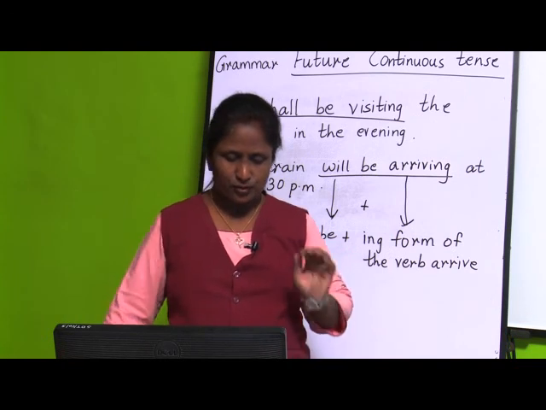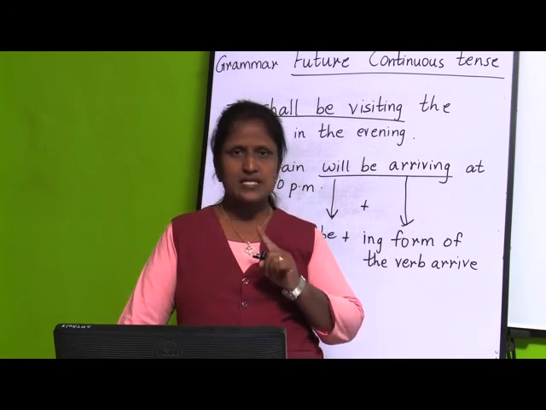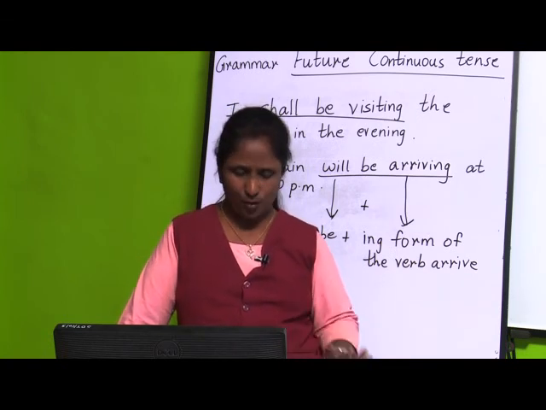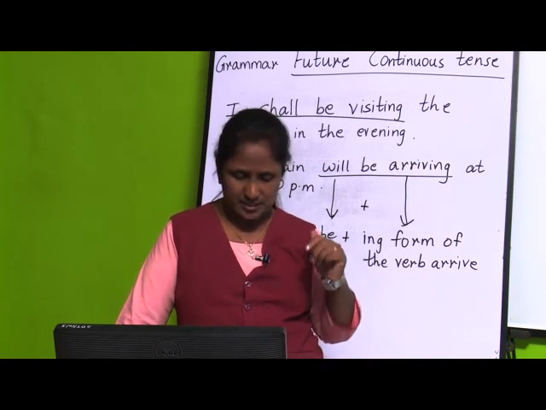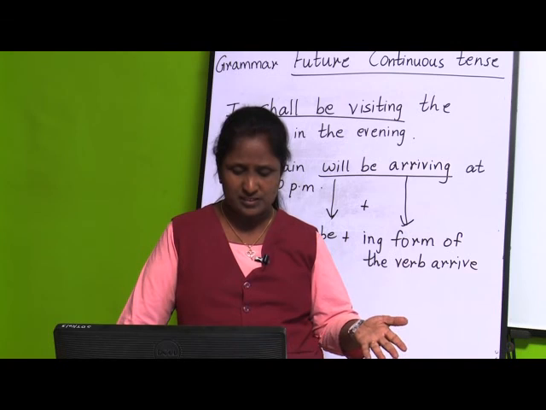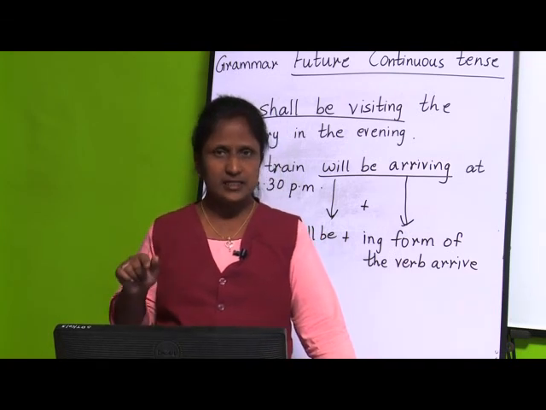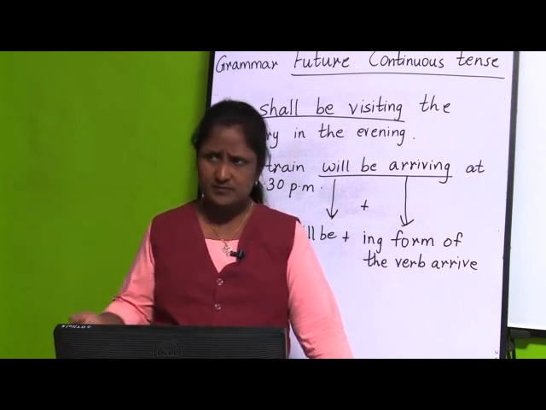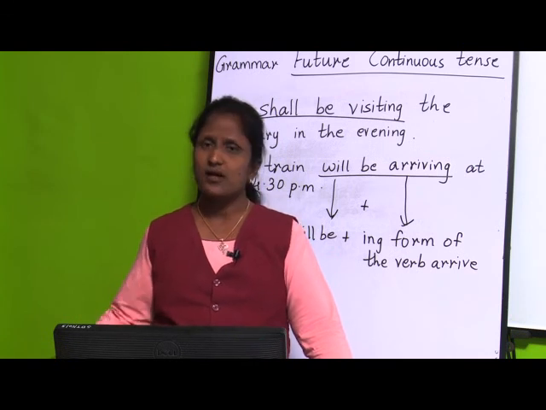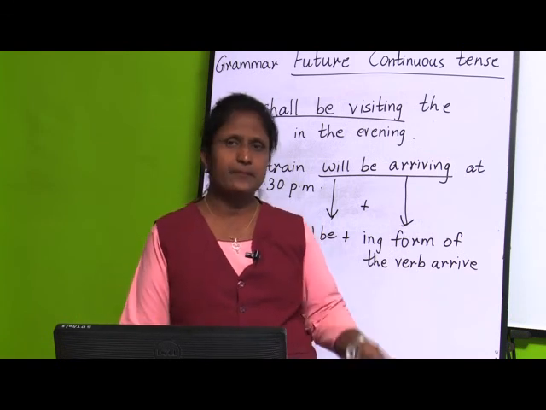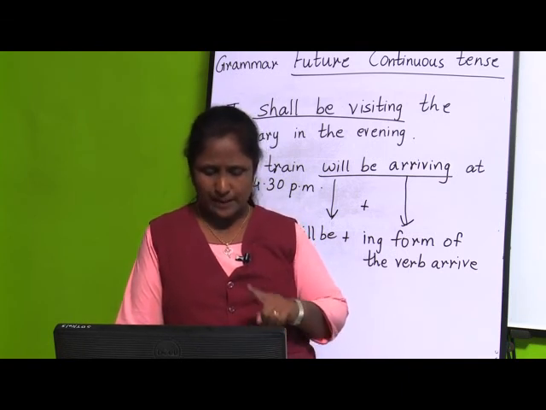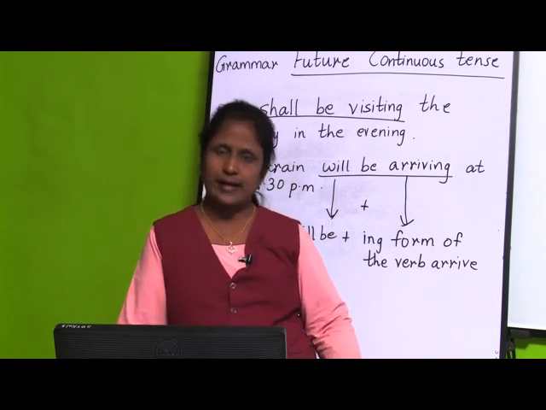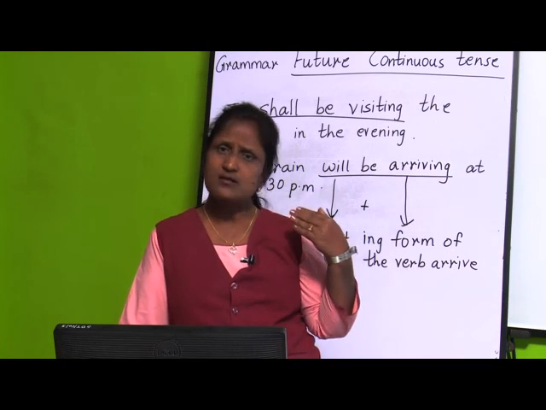See once again, for the going to form how do we write? We write I plus am plus going to plus original form of the verb. And if it is third person, he, she, it, any other third person singular subject, that time we write plus is plus going to plus original form of the verb. And with the other pronouns like we, you, they or any other plural subject, that time plus are, plus going to plus original form of the verb. So, in this way you are going to write going to form for forming the sentences.